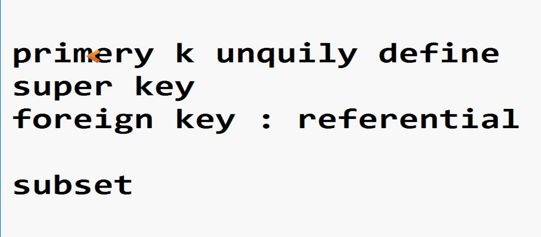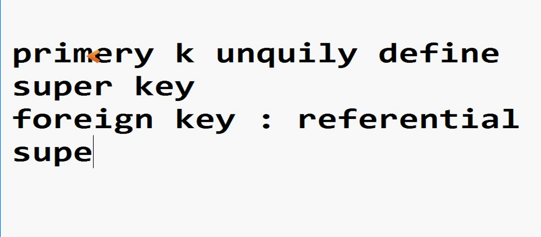Then we have some other subset keys. Subset keys are derived from the super key, those which are not part of a candidate key. We have alternate keys also. Let us discuss all of those: super key, candidate key, and alternate key. The minimal super key is known as a candidate key.